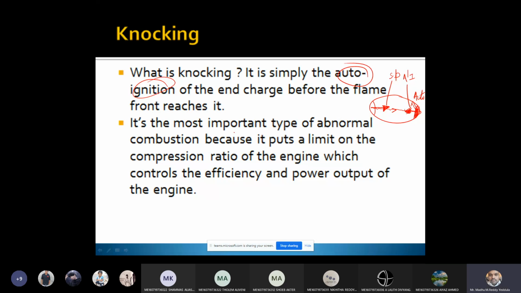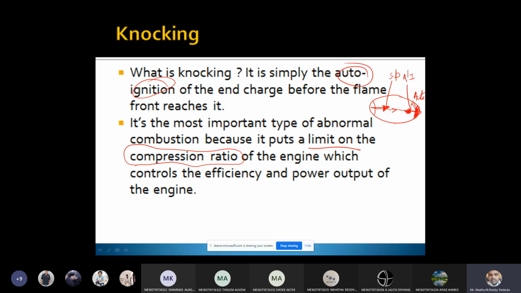Okay, right. It is the most important type of abnormal combustion because it puts a limit on the compression ratio. How is the auto ignition taking place? Auto ignition is taking place due to the temperature rise within the combustion chamber, right? So how will the temperature be raised? Due to the higher compression ratio.